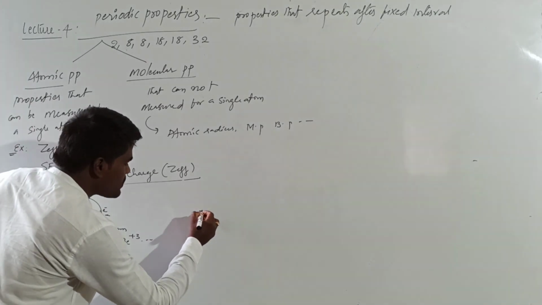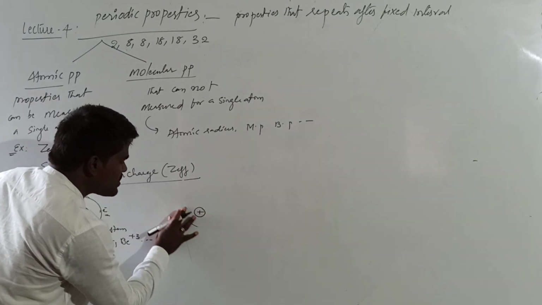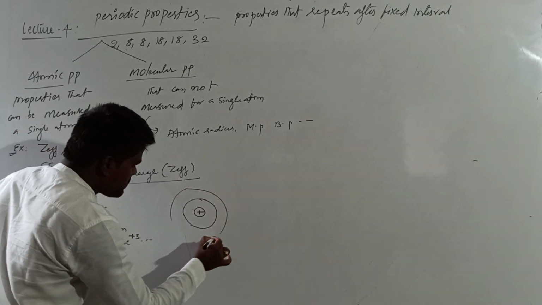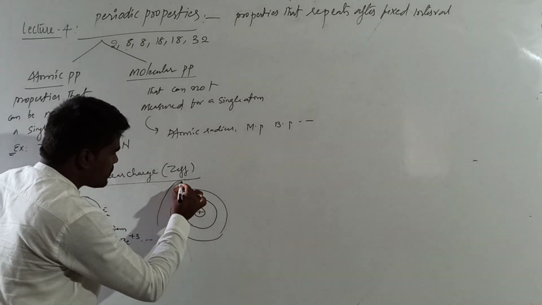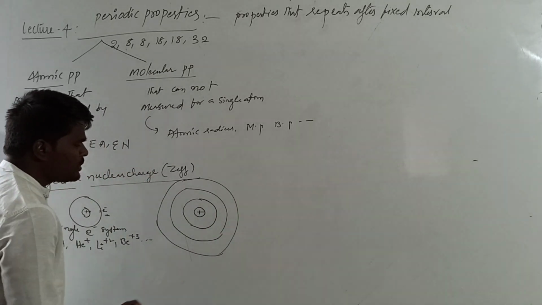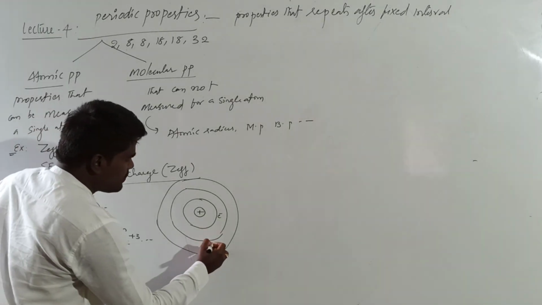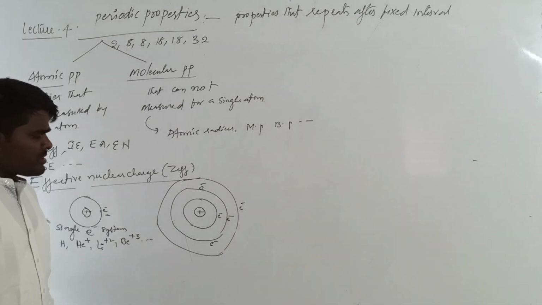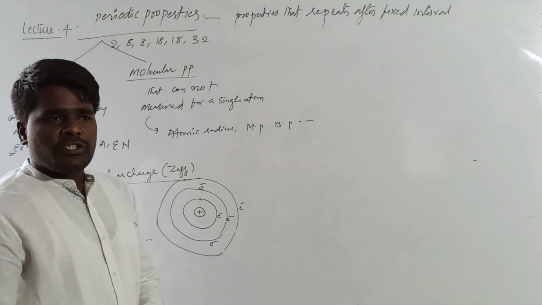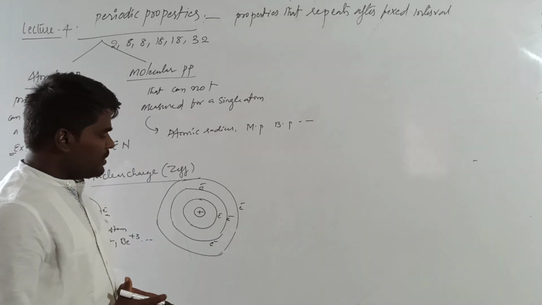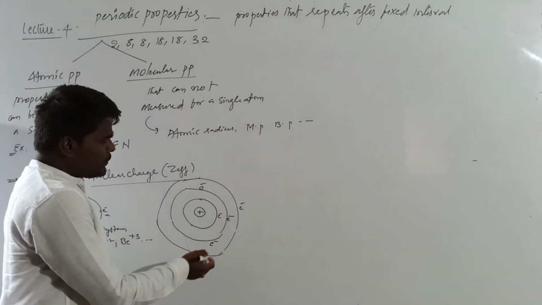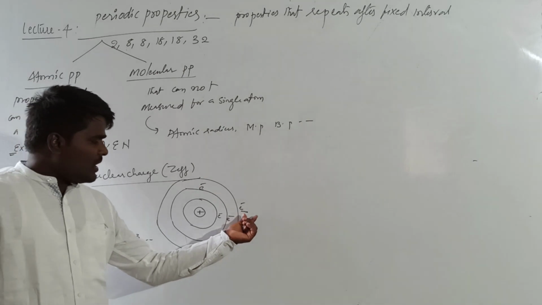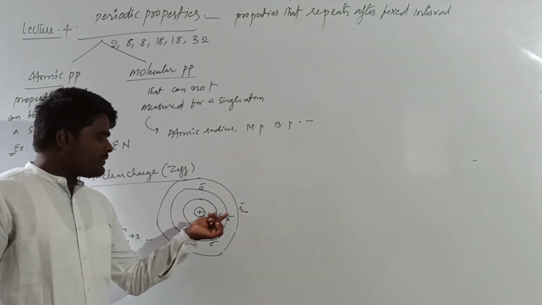Whereas, what is meant by multi-electron system? The system which has more than one electron is called a multi-electron system. Let us take some electrons here. This is a multi-electron system. There is more than one electron. Here, all the nuclear force of attraction is not experienced by one electron. Suppose we want to determine the nuclear force of attraction on this electron present in the outermost shell; it will not have the complete nuclear force of attraction on it.